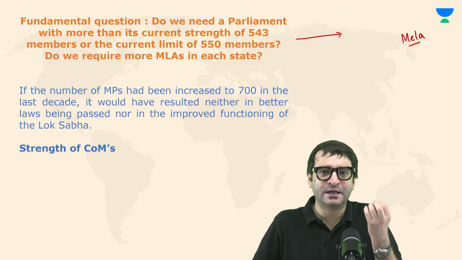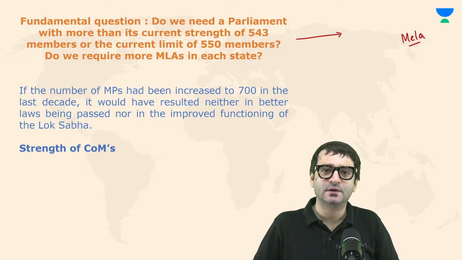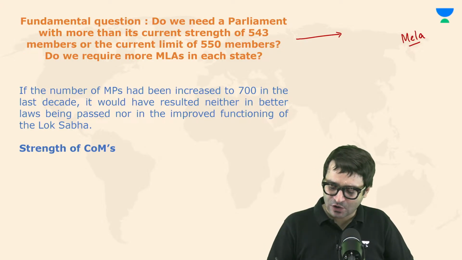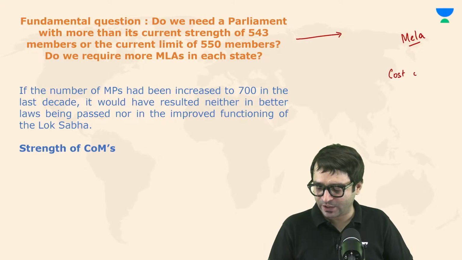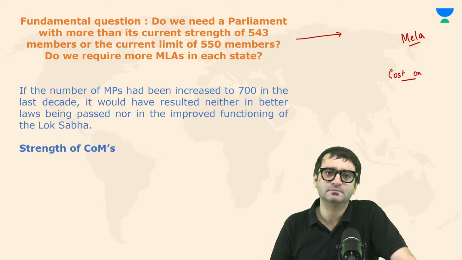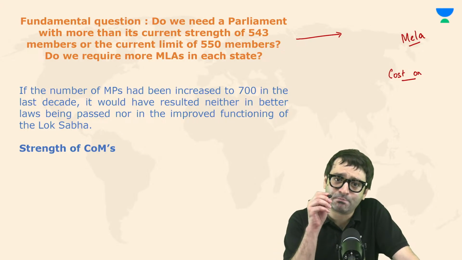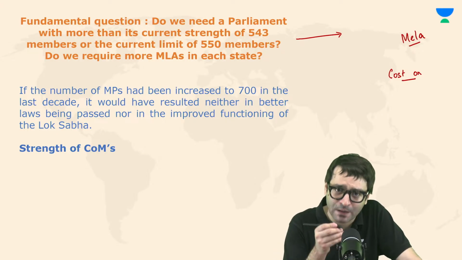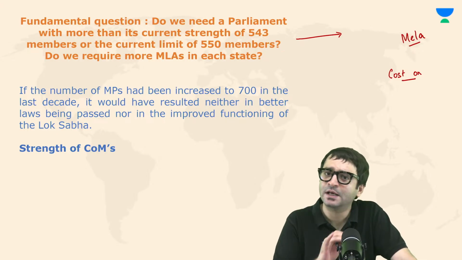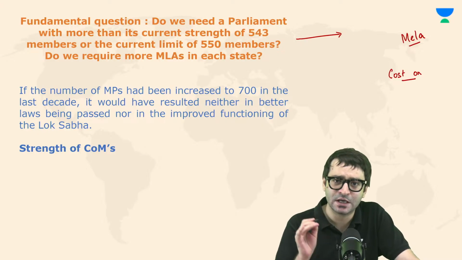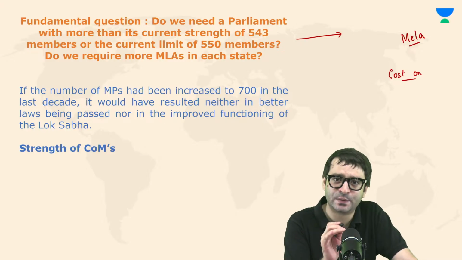What will happen if we increase the number of MPs and MLAs? The cost on the exchequer would increase, which means it will be a burden on public revenue, public money, your and my money. The quality of debate will not increase. The quality and the kind of laws that we need will not increase.